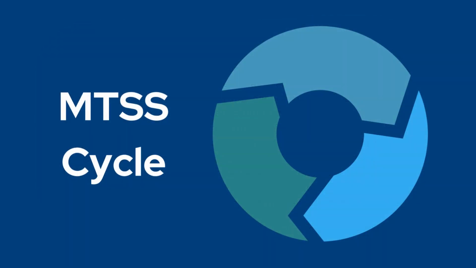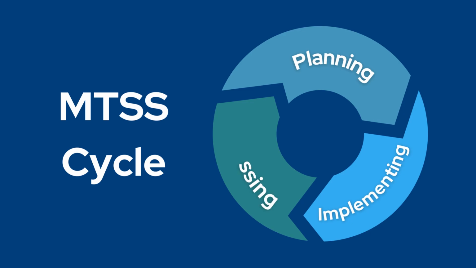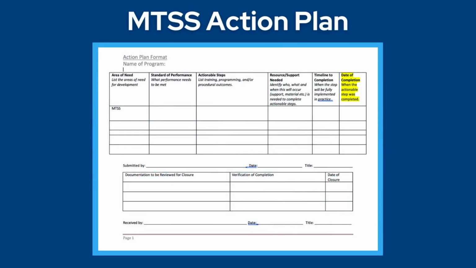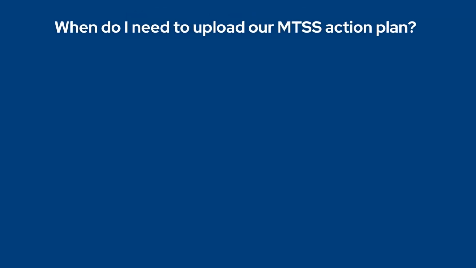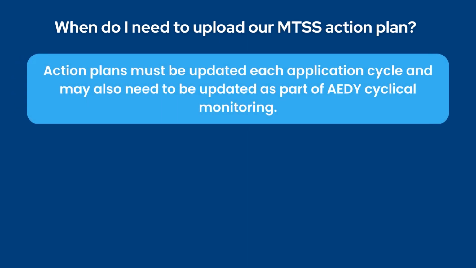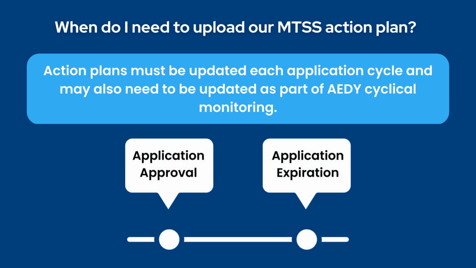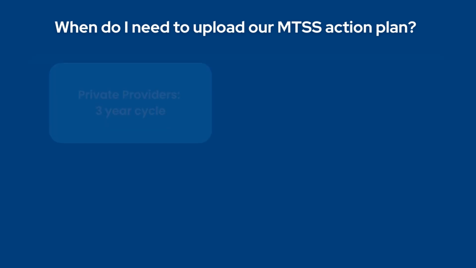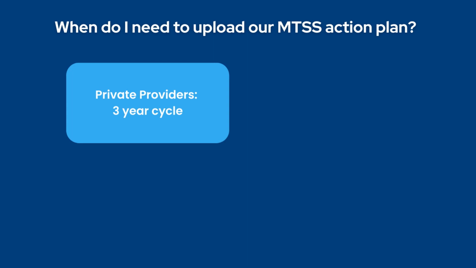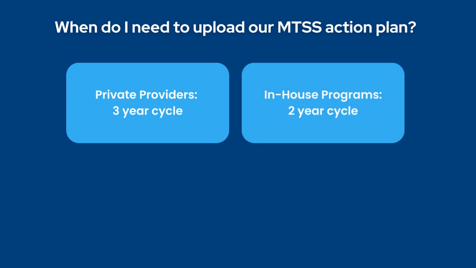MTSS is an ongoing process, whereas we are in a constant cycle of planning, implementing, and assessing. In order to capture this process, all AEDY programs are required to upload an action plan in their application. The AEDY program must update their action plan each application cycle, and it needs to cover the timeline from approval until application expiration. So, for private programs, the action plan should cover the 3-year cycle, and for in-house programs, it is to cover the 2-year cycle.